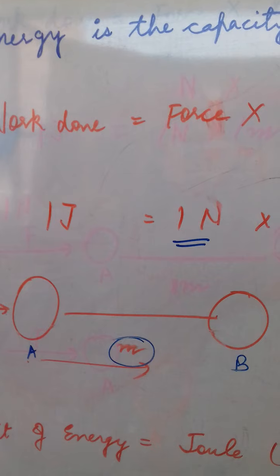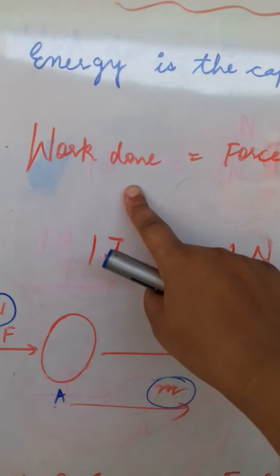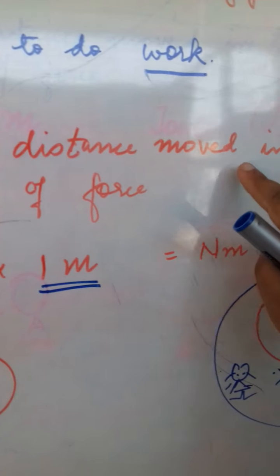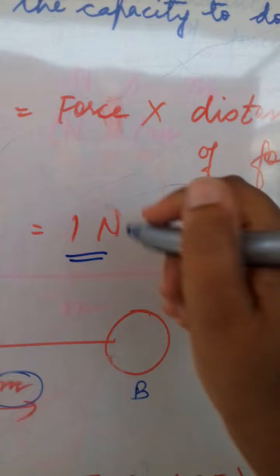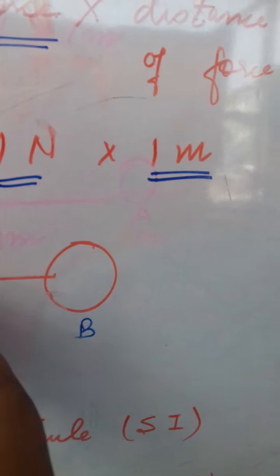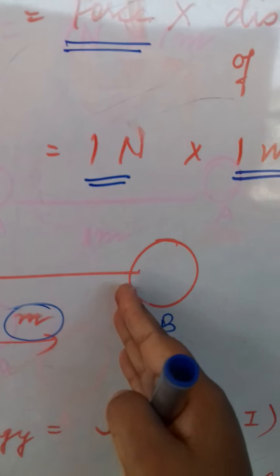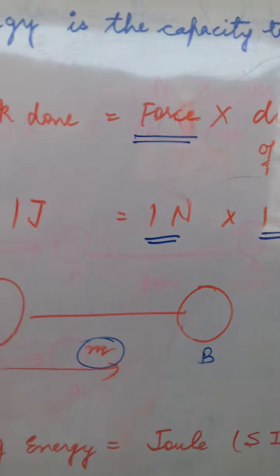Now children, let us keep this in a formula. Work done is equal to force into distance moved in the direction of force. Force which we applied on the body and the distance the body covered is equal to work done.